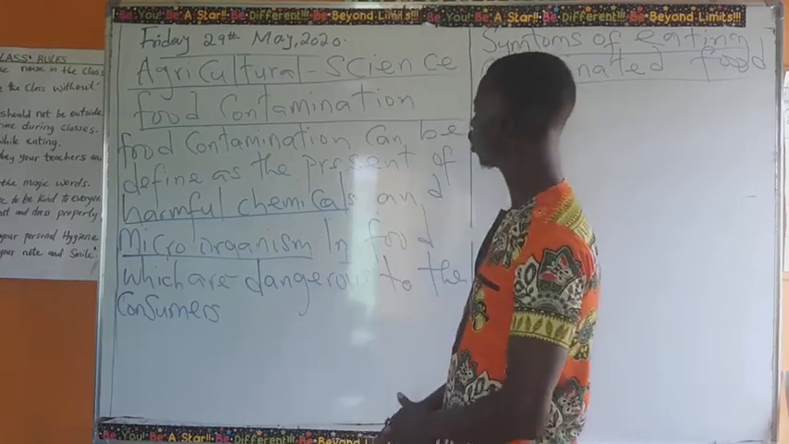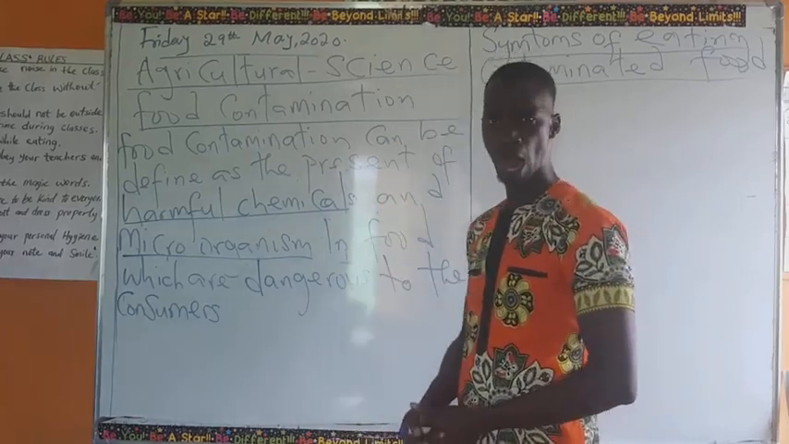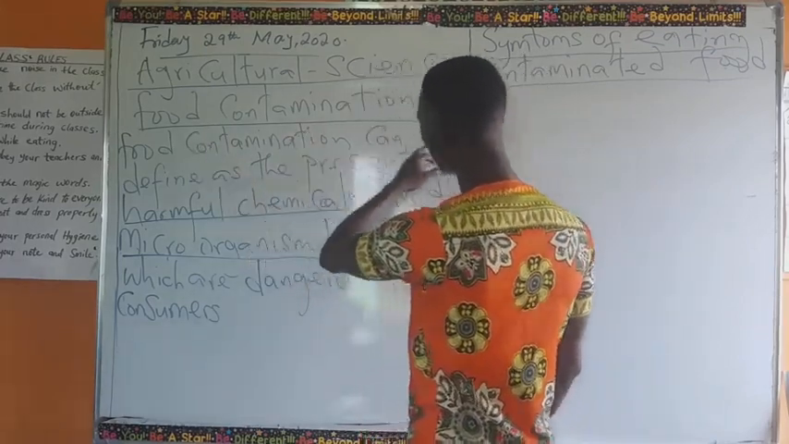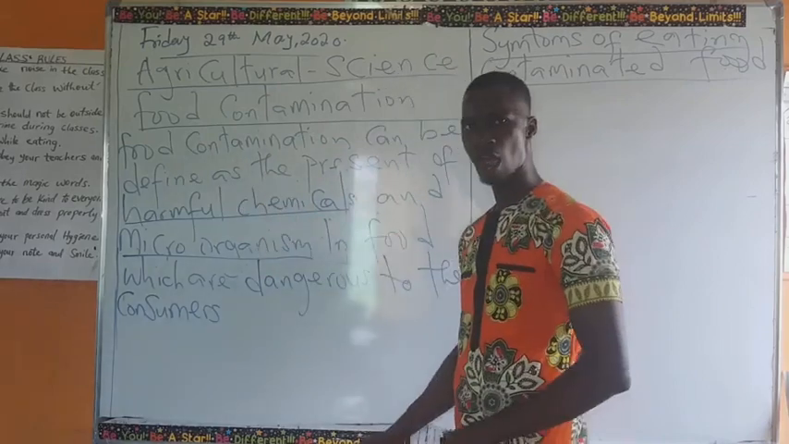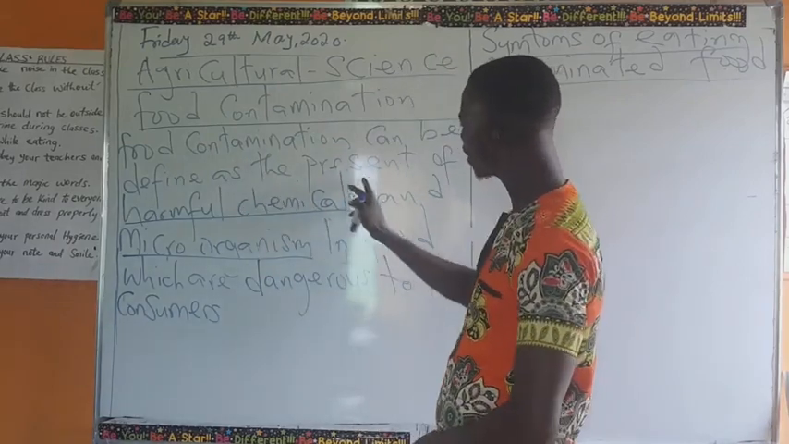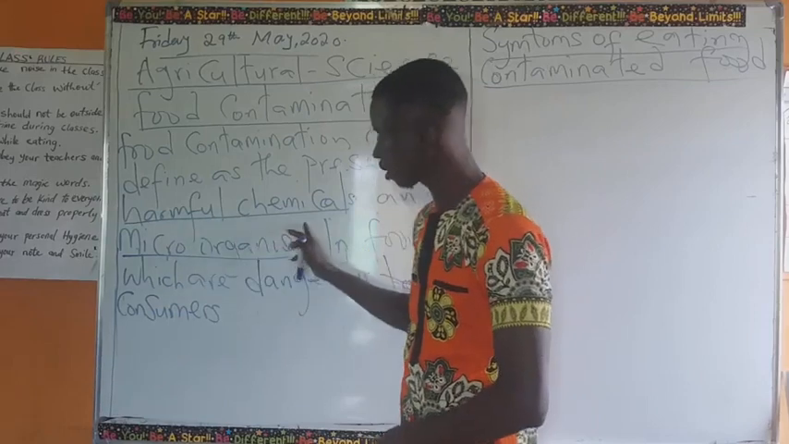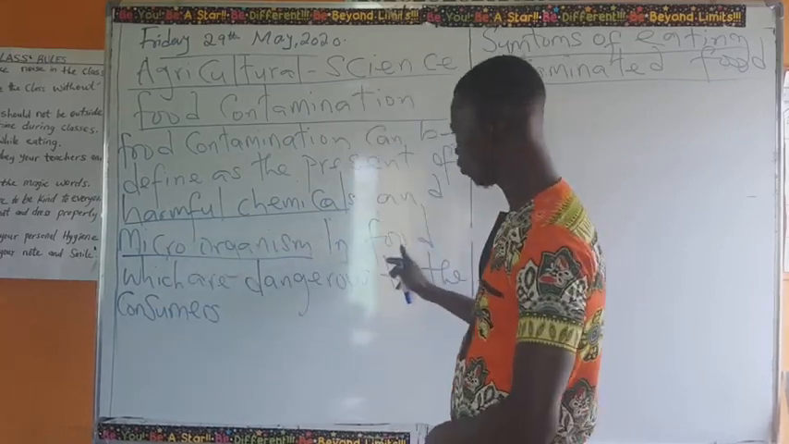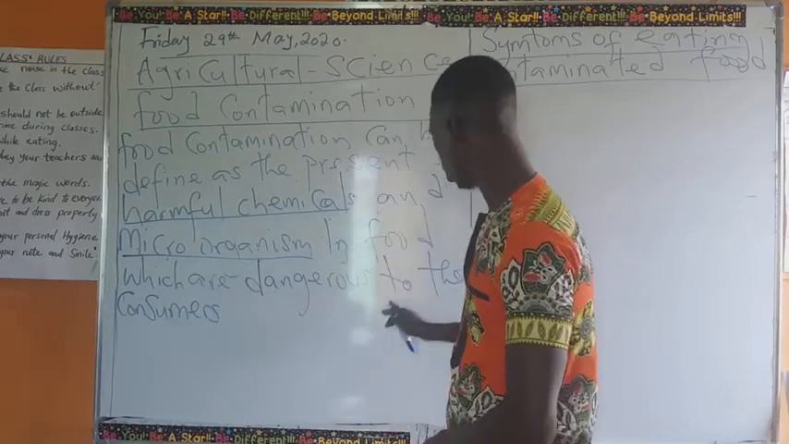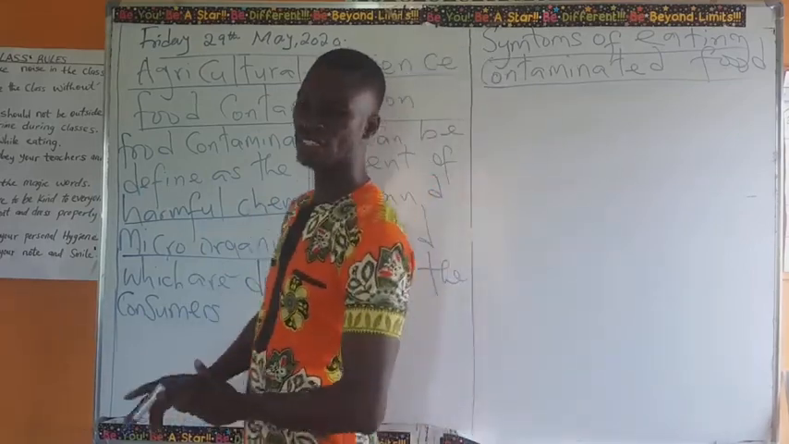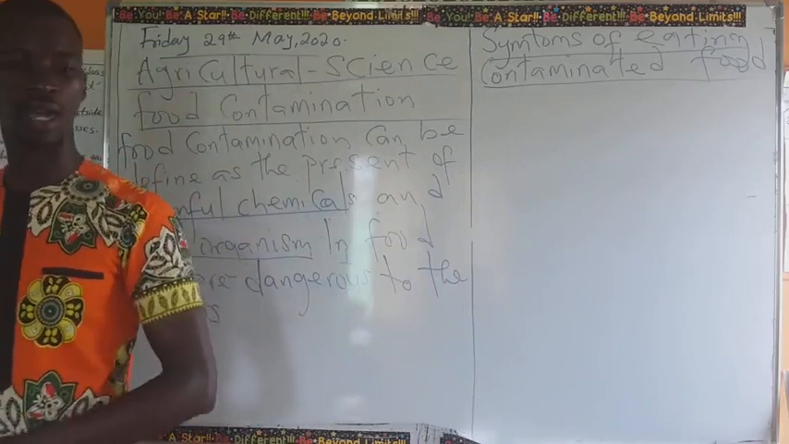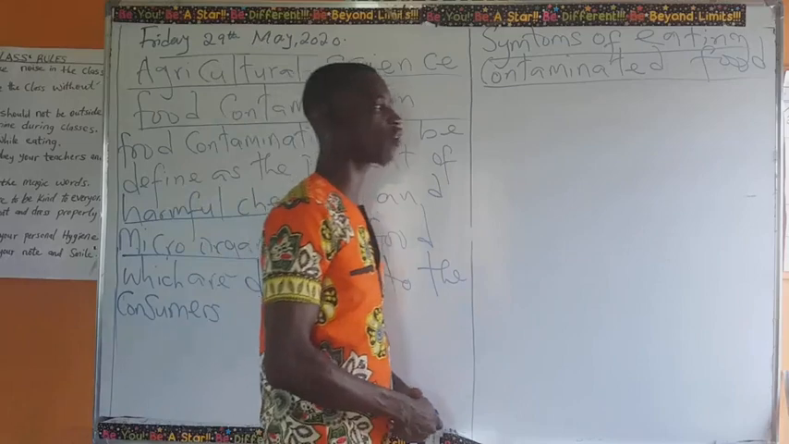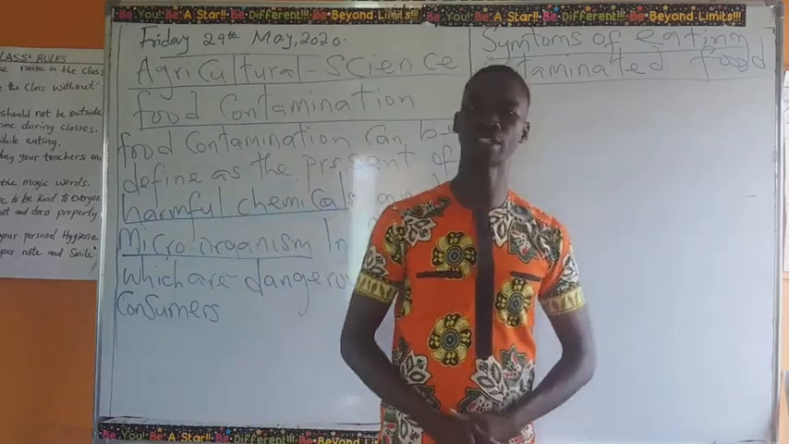Now let's go to the definition again. Are we together? Food contamination can be defined as the presence of harmful chemicals and microorganisms in food which are dangerous to the consumers. That is the real definition of contaminated food. We all eat food, but it is important for us not to eat contaminated food.